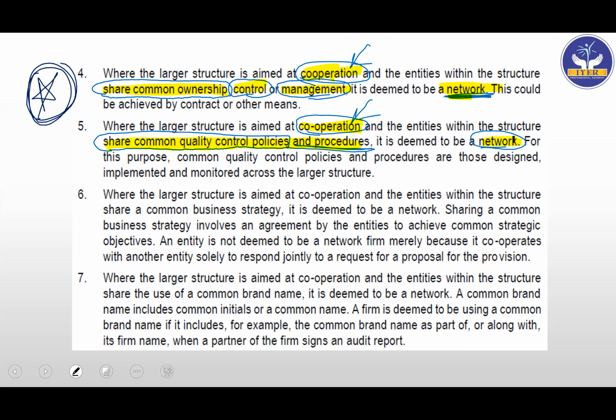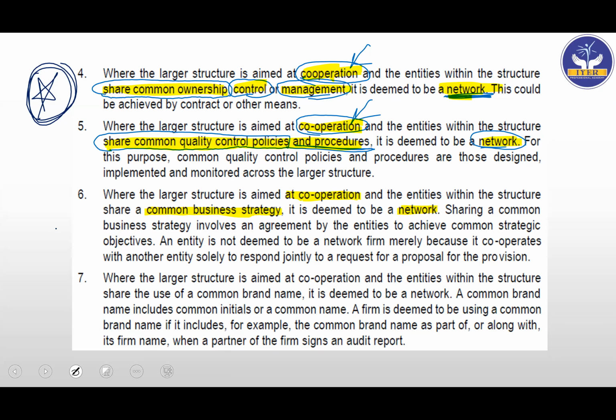Next, they say that where the larger structure is aimed at cooperation, and the entities within the structure share a common business strategy. So here it is business strategy. Again, you get cooperation, and it is deemed to be a network. So let's mark the above 2 points with blue. So again, form a network, again, form a network.